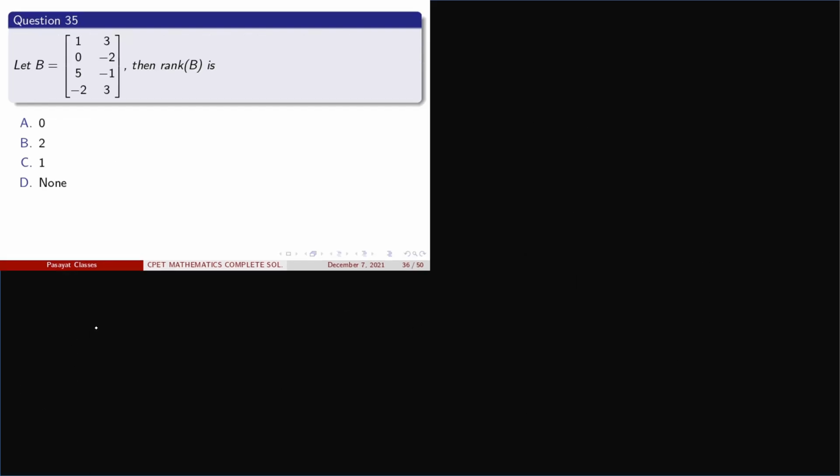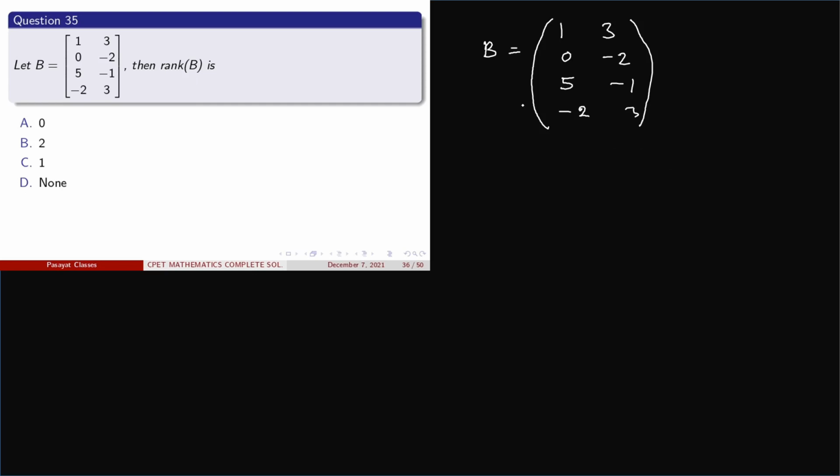Now come to another question, that is question number 35. Here the matrix B is given, and the matrix B is equal to, this one is 1, this one is 3, 0, minus 2, this one is 5, minus 1, minus 2, 3. We have to find what is the rank of the matrix B. So by applying row reduction, we can easily calculate the value of the rank of the matrix B.